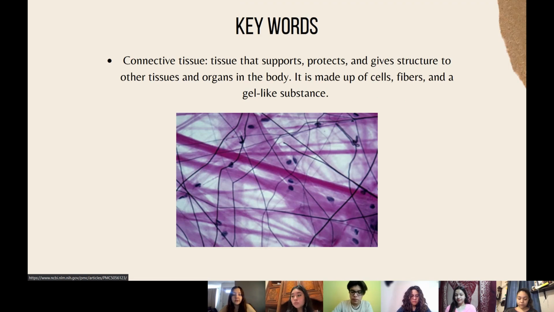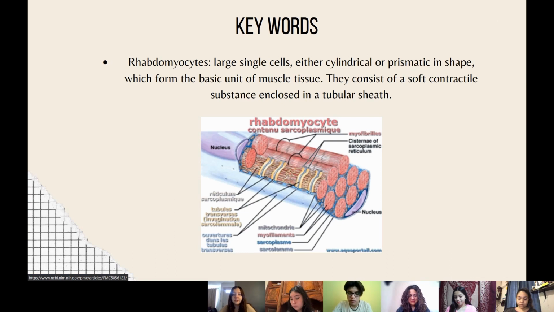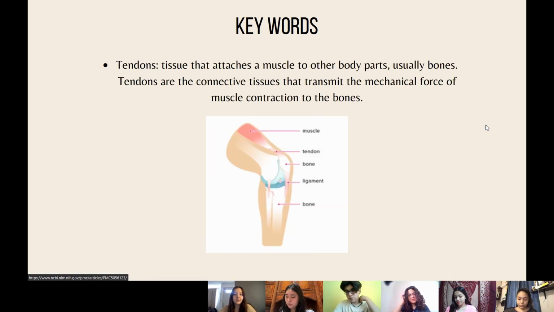Connective tissue: tissue that supports, protects, and gives structure to other tissues and organs in the body. It is made up of cells, fibers, and a hair-like substance. Rhabdomyocytes: large single cells, either cylindrical or prismatic in shape, which form the basic unit of muscle tissue. They consist of a soft contractile substance enclosed in a tubular sheath. And the last one is tendons: tissue that attaches a muscle to other body parts, usually bones. Tendons are the connective tissue that transmit the mechanical force of muscle contraction to the bone.